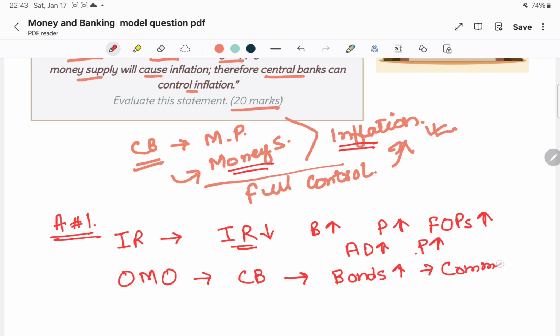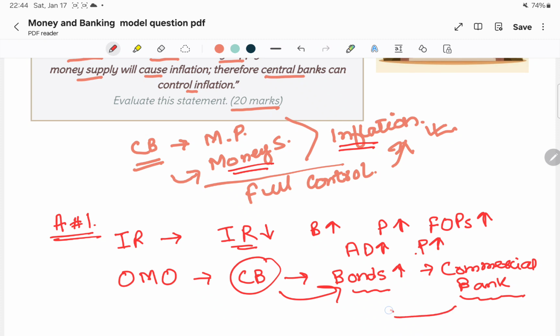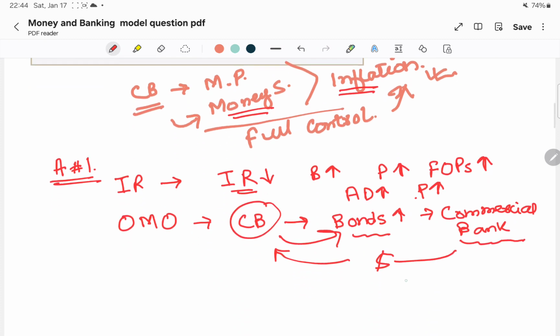When the central bank is offering bonds, commercial banks have a big opportunity, because they know the central bank is a government bank. If we buy bonds from the central bank, whenever we need money, they will return our money. There is no risk. So money will flow to the central bank, and as a result the money supply will decrease. And when the money supply decreases, it will decrease credit creation in the economy.